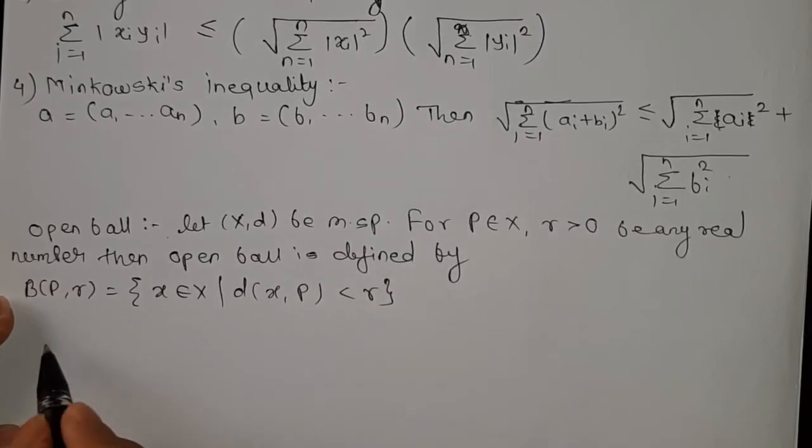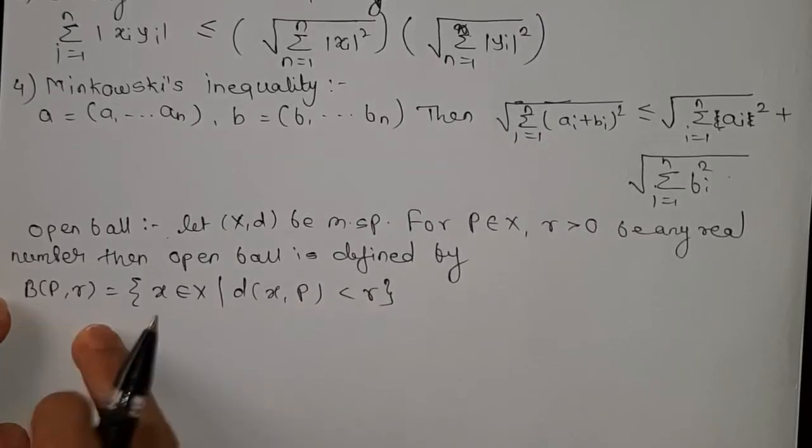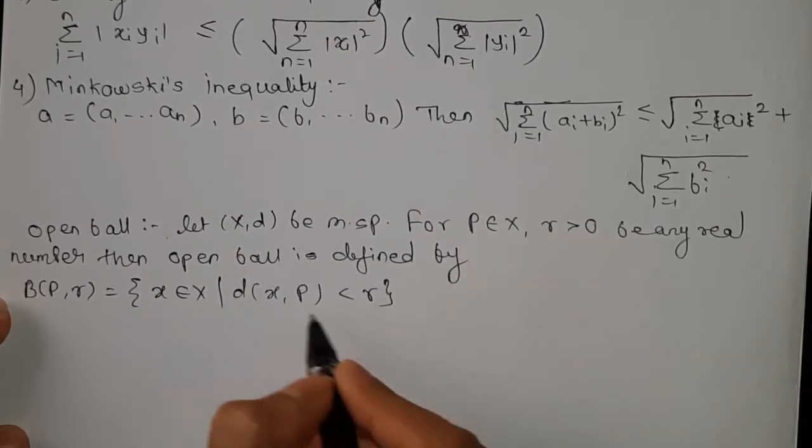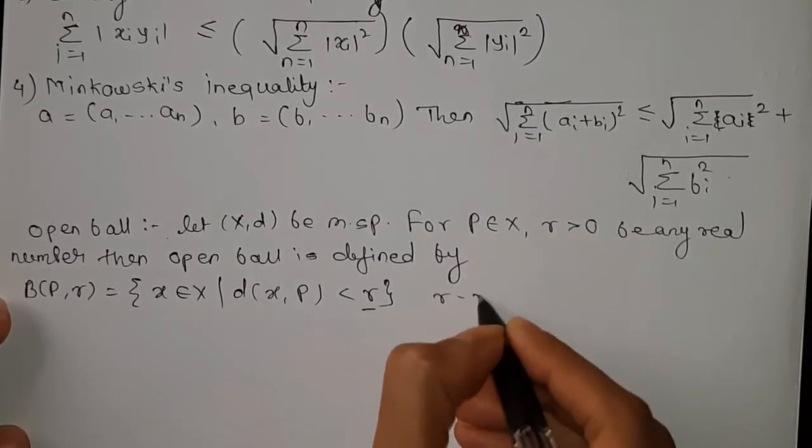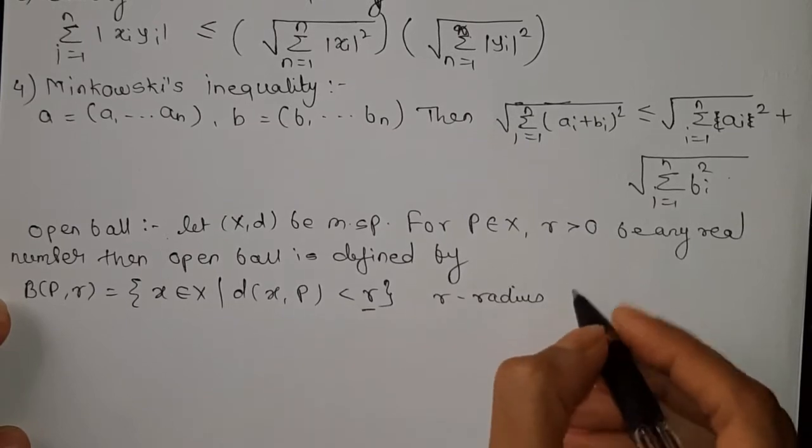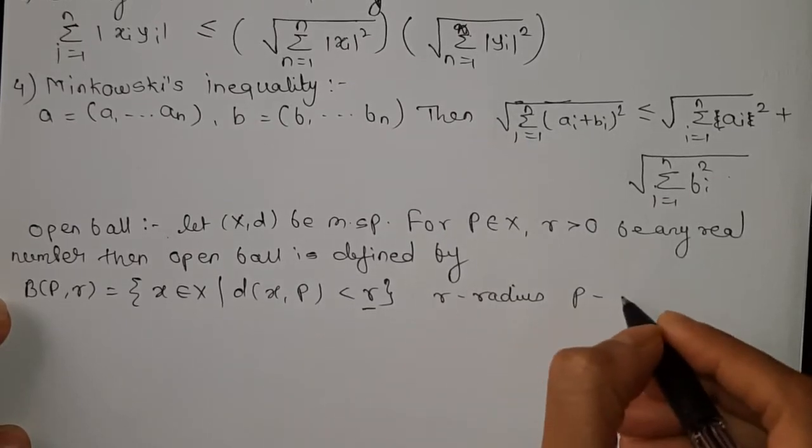Okay, this is the definition of open ball. Here r is your radius and p is the center.